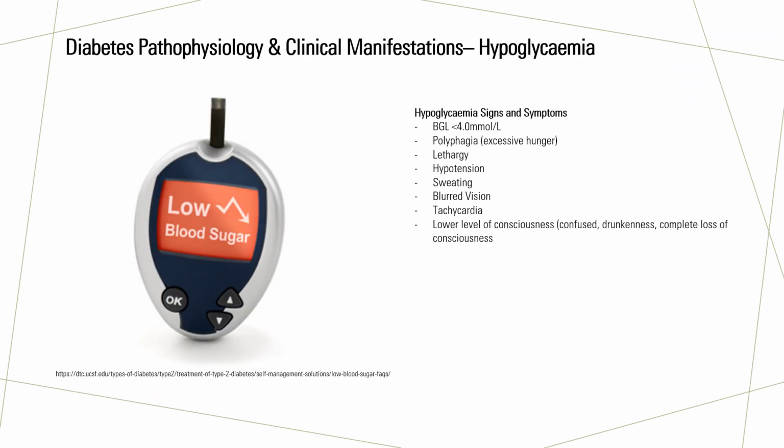Hypoglycemia manifests upon a blood glucose level lower than 4 millimoles per litre and can occur when there is too much insulin promoting the liver to turn glucose into glycogen. For a type 1 diabetic, this can occur from an insulin overdose, missing a meal, or excessive amounts of exercise.